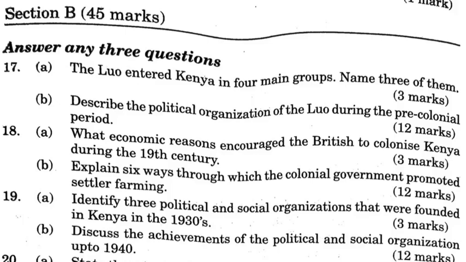The introduction of the Kipande system ensured that the Africans remained in employment. 4. The squatter system ensured that the Africans residing in the settler farms had small plots where they practiced subsistence farming. 5. Forced settlement of Africans in overcrowded and unproductive reserves forced them to seek wage employment in settler farms.